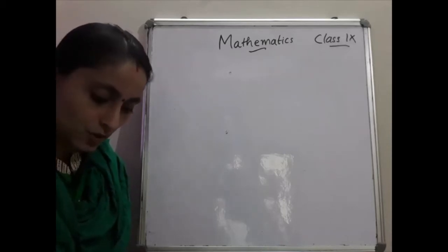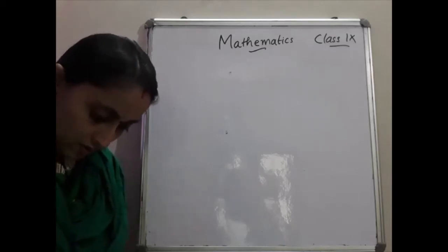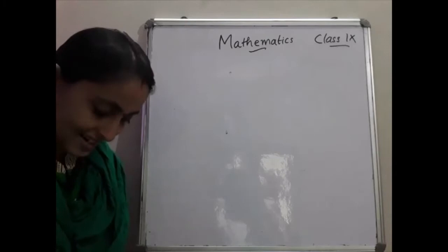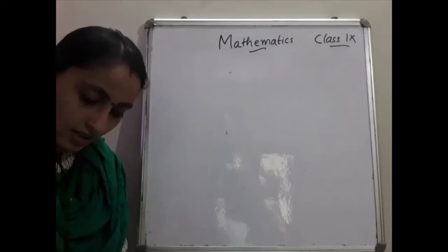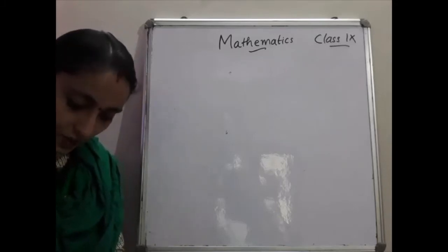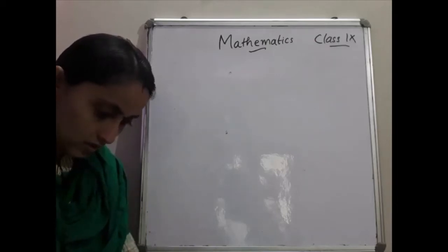Triangles and quadrilaterals we will discuss later, for the next section. So we'll move to the polynomial.